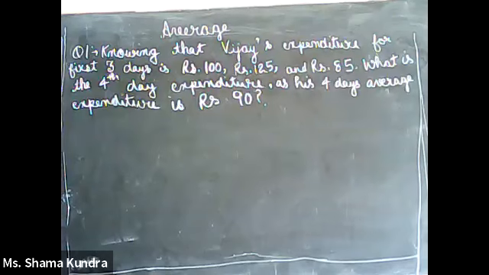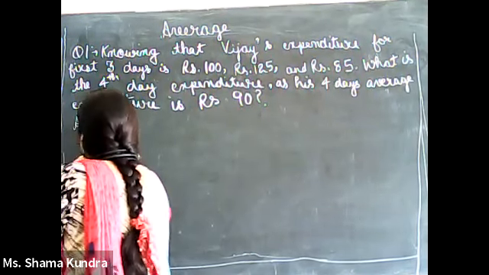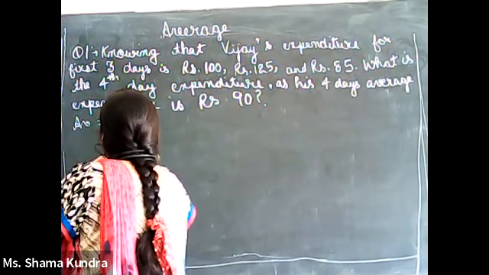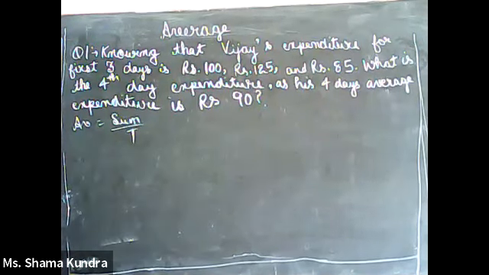Now we know average is sum divided by total number of observations. This is the formula. Now what exactly is the total? Total is nothing but the total number of observations.